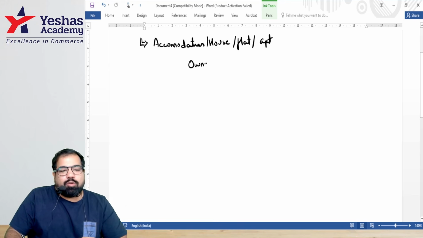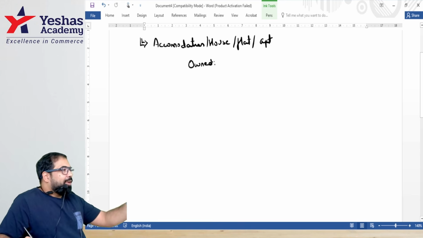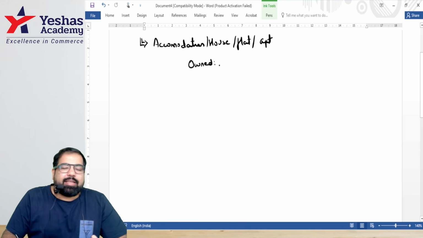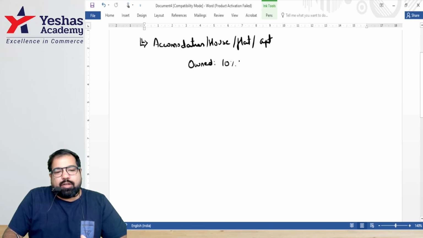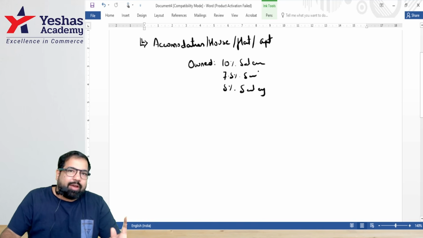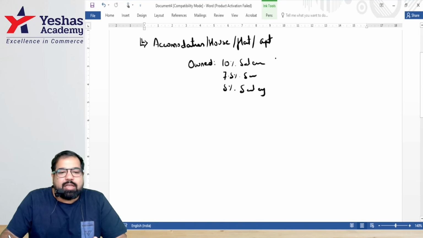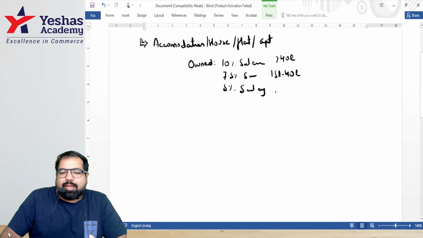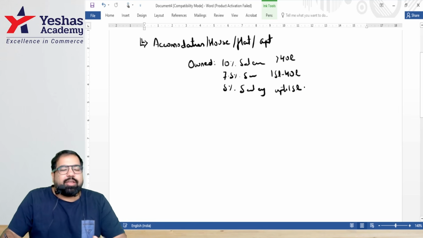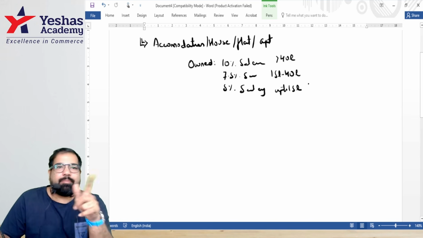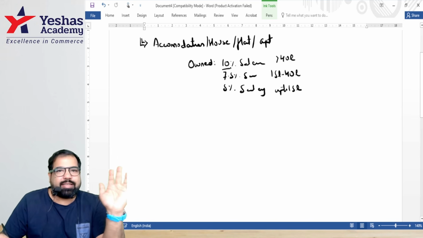First, guys, if this house is owned by the master, the percentages apply. If it's a big city, is it more expensive? 10% of your salary or 5% of your salary or in the middle 7.5. That's how I remember, guys. This is the most populated cities, more than 40 lakh population. This is between 15 lakh to 40 lakh and this is up to 15 lakh. So if they give you in the exam cities like Mumbai, Delhi, Bangalore, etc., 10%. Yes, are we okay with this?